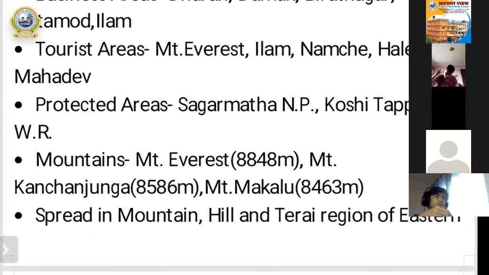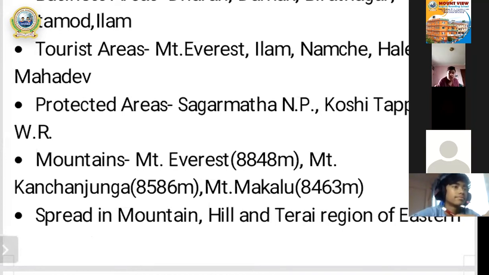And after then, the next point is protected areas. Protected areas means the Nepal government has established different national parks, wildlife reserves, and conservation areas to preserve endangered birds, animals, and plants, to preserve the environment and maintain the ecosystem. So the Nepal government has established different national parks, wildlife reserves, and conservation areas.